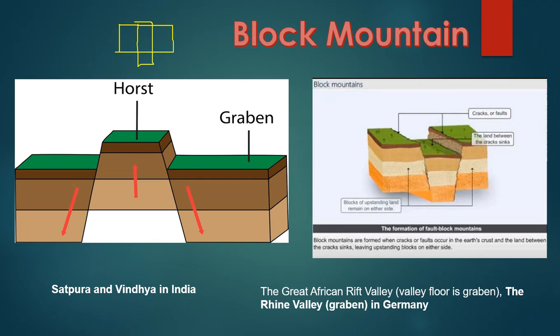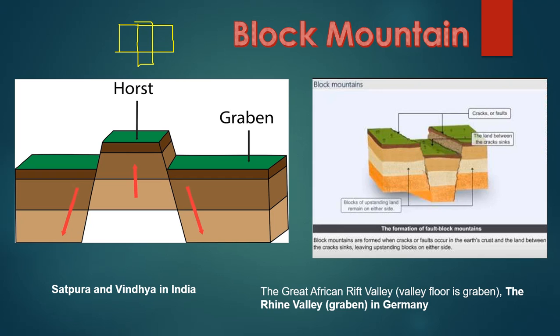For example, if the middle part is going down, it would be called graben, and if the middle part is going up, it would be called horst. Means the part here which is up is called horst, and the down is called graben. You can see in the image it is mentioned clearly.